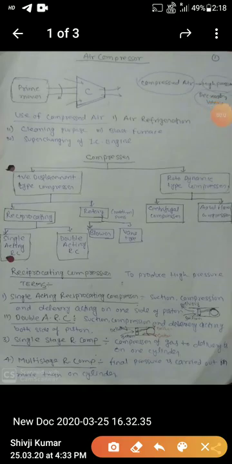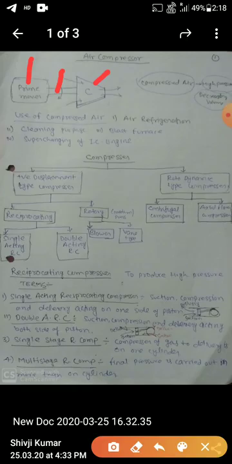New unit, air compressor. So in the diagram, here is a compressor, here is the shaft, and here is the prime mover. The prime mover gives energy to the shaft, and the shaft gives energy to the compressor. So you can say this prime mover is working like a driver, and here the shaft rotates and provides the energy to the compressor. So what is a compressor?